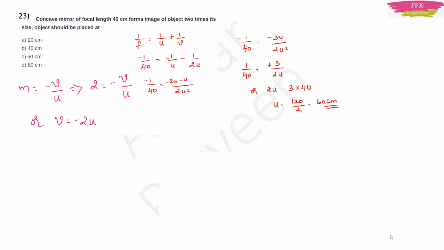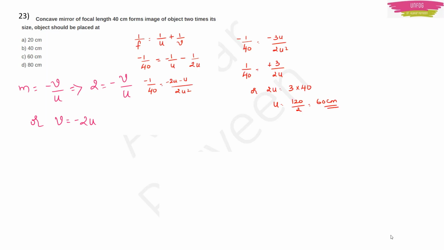Object should be placed at. Now what they are doing, they are giving you the focal length which is 40 cm and then they are telling that the image magnification is 2 times. That means m is 2. With m is 2, you can find the relation between v and u, right? Till now we have done numericals like this. So you take that relation. After having that relation, use the mirror formula.